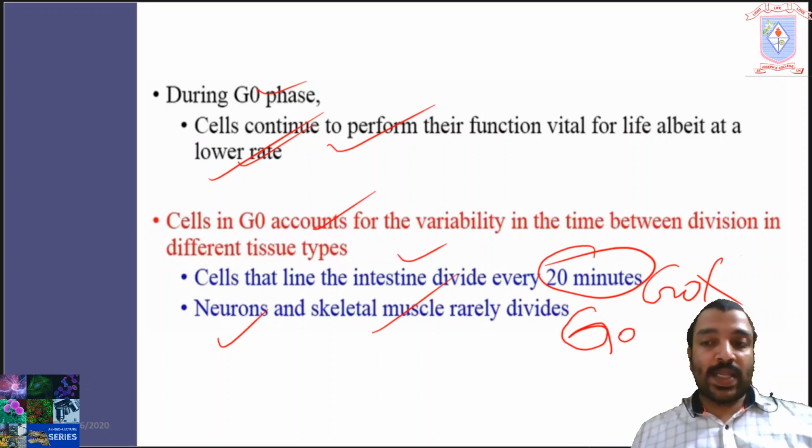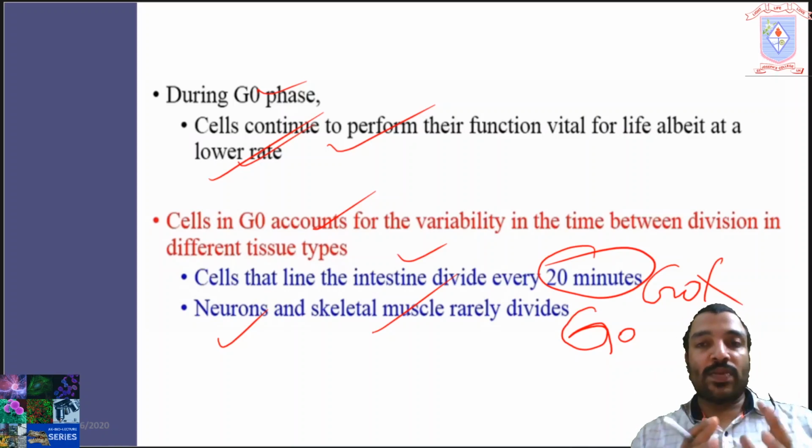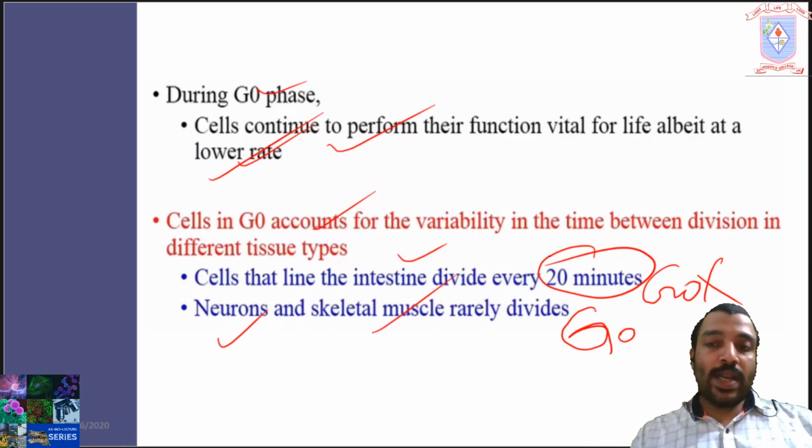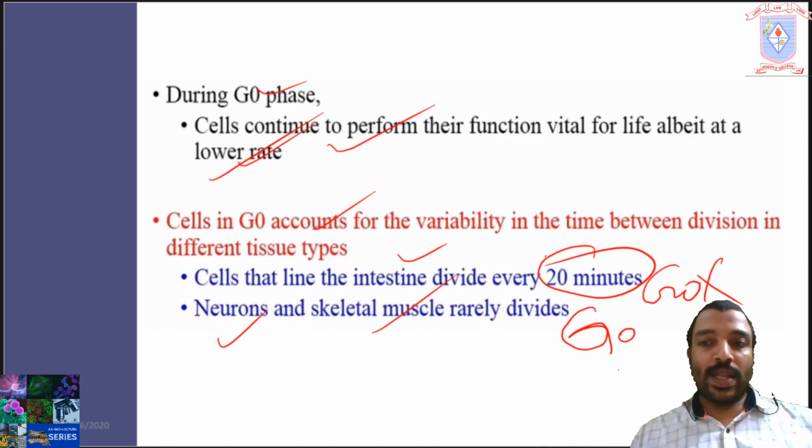We have discussed the different stages and general events in each phase of the cell cycle in the last three classes. Hope everyone can understand the topics well. Next, we will discuss the checkpoints in the cell cycle and the role of different cell cycle regulatory proteins in coming classes. Thank you.